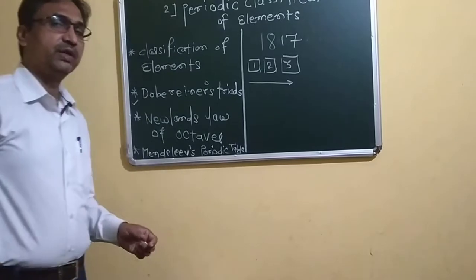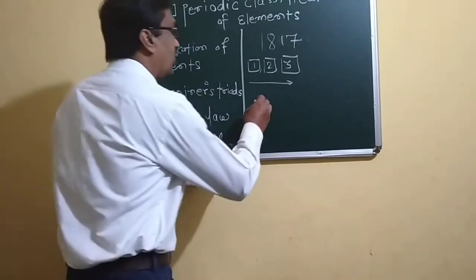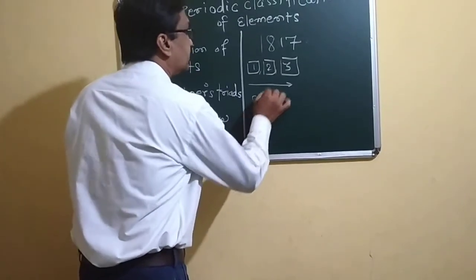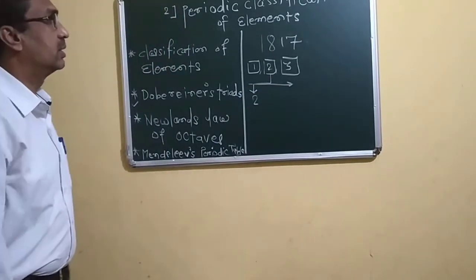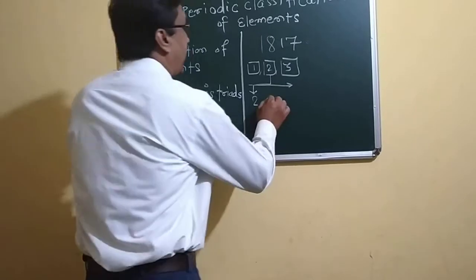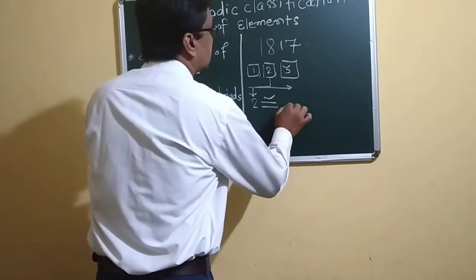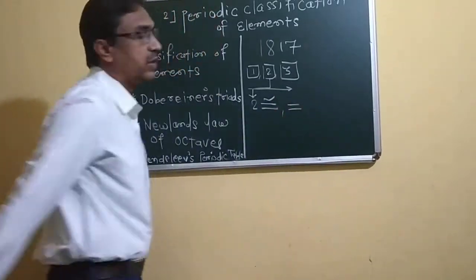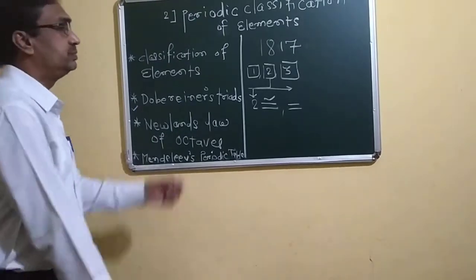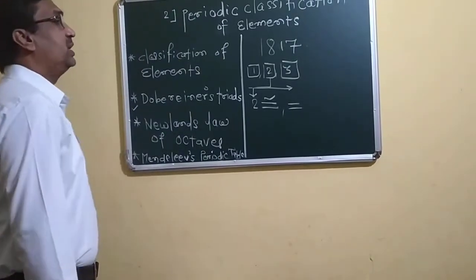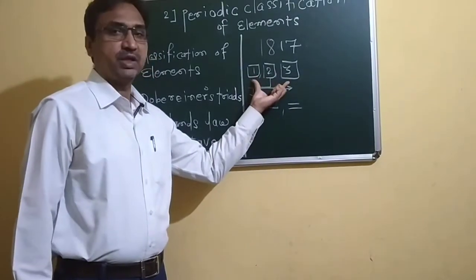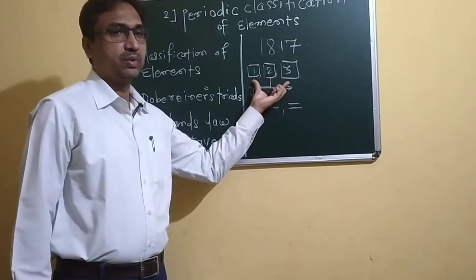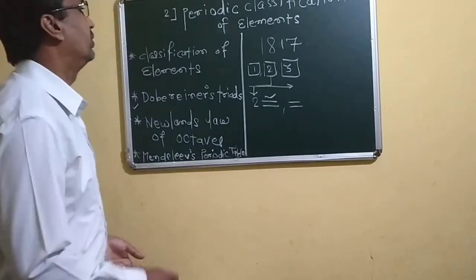And after that, he found that the atomic mass of the middle element is approximately or equal to the average, the mean of the masses of these two extreme elements. Okay, I think you have to understand that.